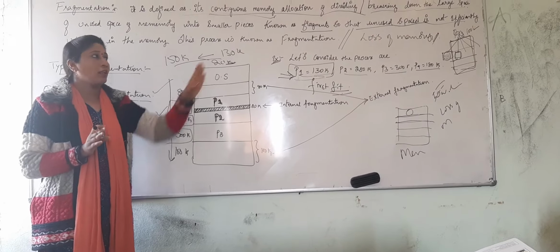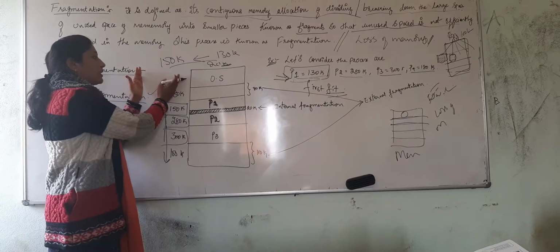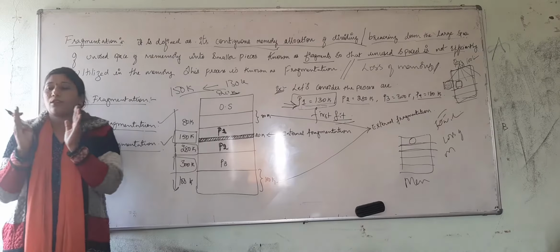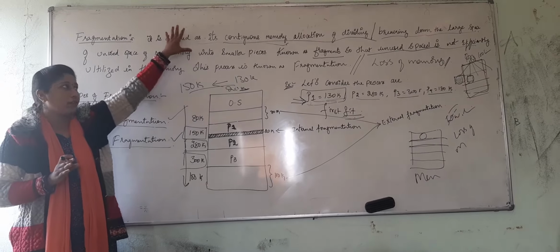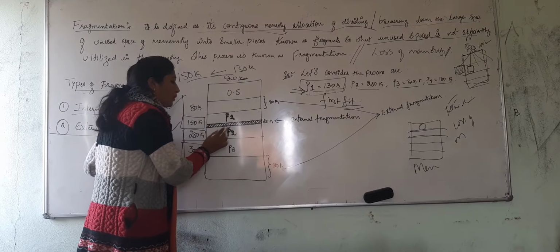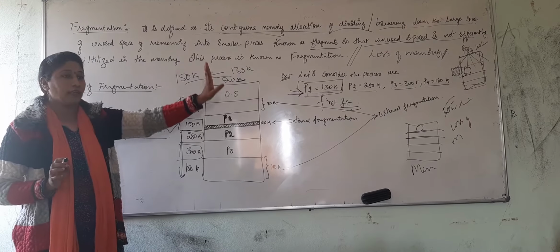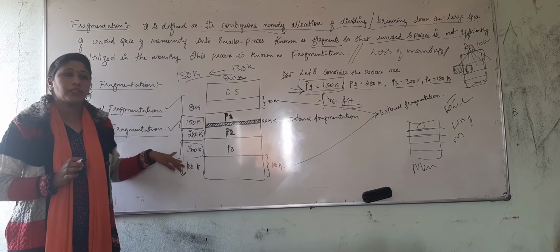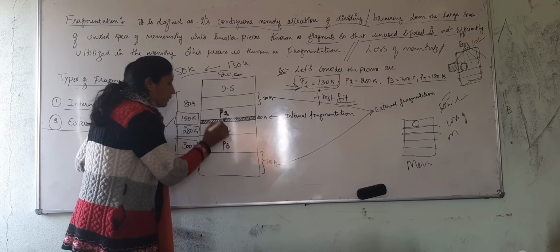Fragmentation, you know the meaning? There should be no loss of memory. Whatever the allocated space and the requested space should get matched. If it is not matched, then fragmentation takes place. That is the definition of fragmentation, right? So here P2 gets allocated and there is no wastage of memory. Next, P3 is 300K. The next largest space in my memory is also 300K, so there is no loss, and we simply allocate P3.